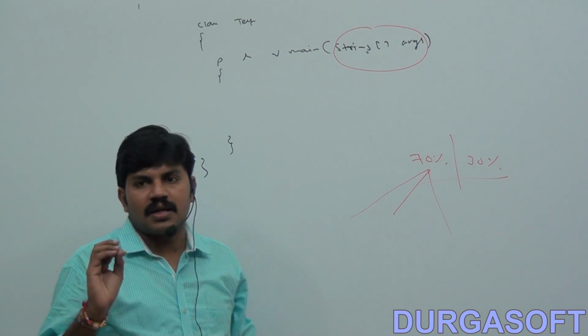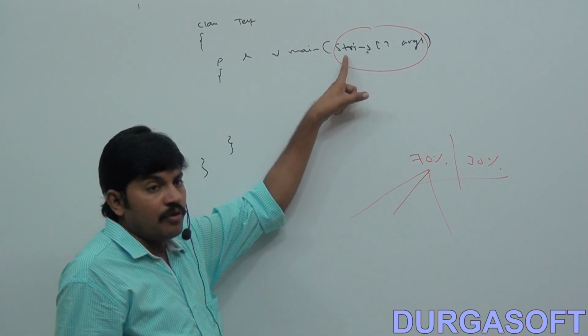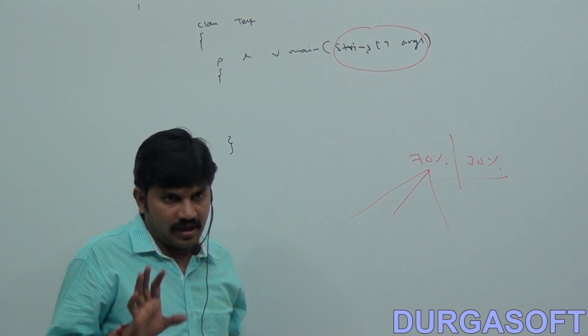That's all. So what is a command line argument, what is the advantage of command line arguments, and why is the argument always a string type? Okay, this is it for now.